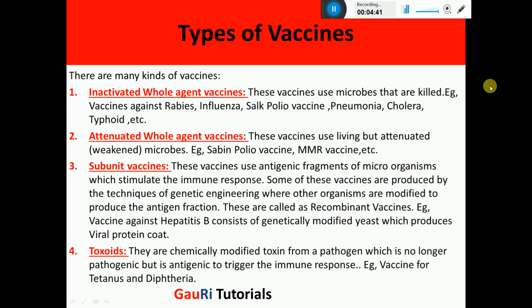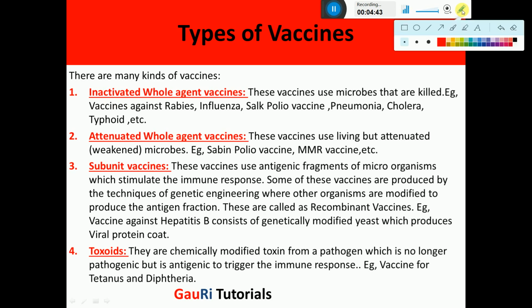Now regarding the types of vaccine, the question arises, what are the different types of vaccines? First of all, the first type is the inactivated whole agent vaccine. Here inactivated means the microbes are killed. Whole agent means the total microbe is inserted in the body.